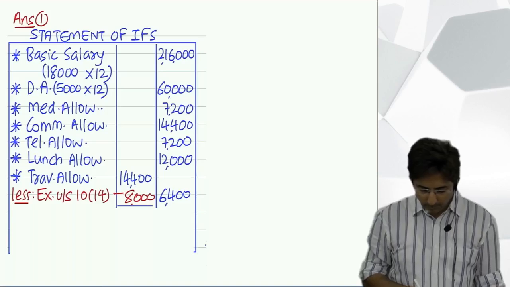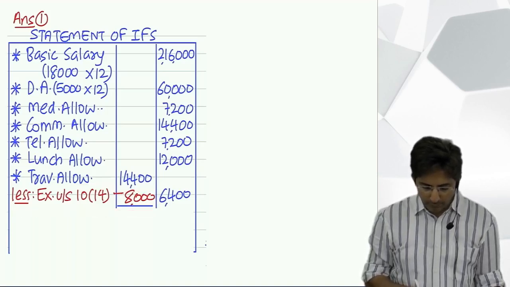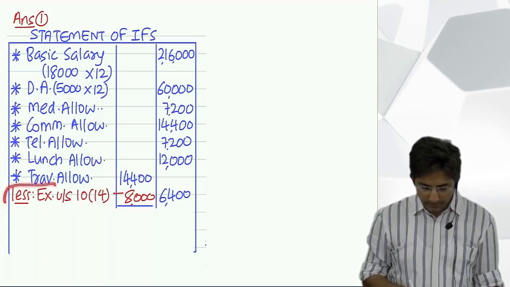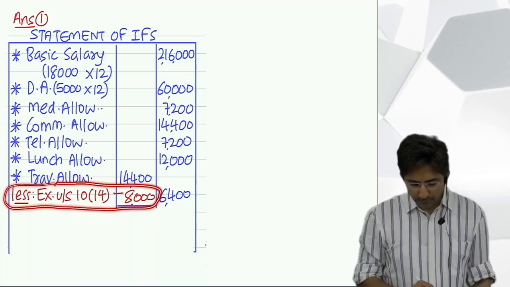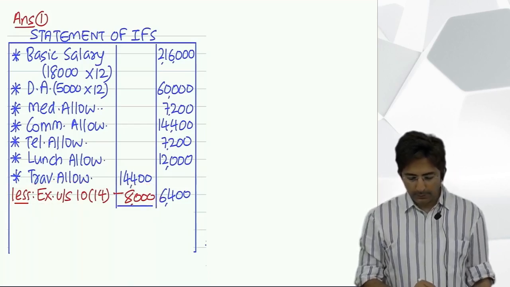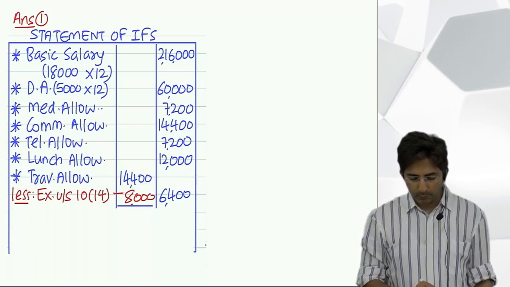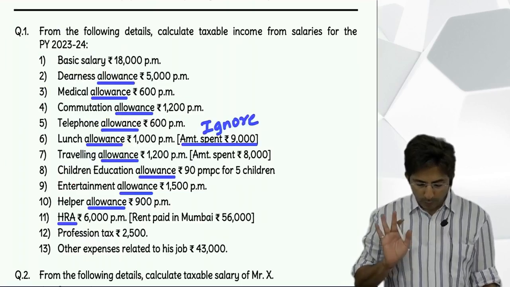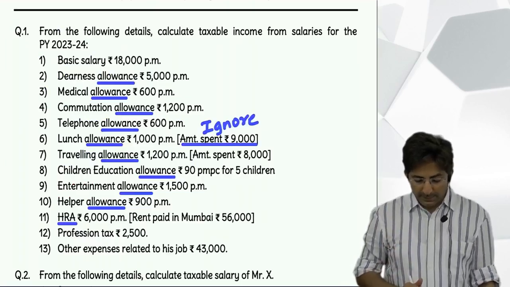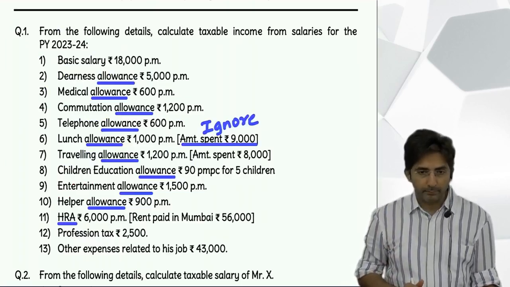It is better if you write this with a red pen, less exempt. In the exam, a red pen is not allowed, but just to maintain proper notes, you can use a red pen here. Exempt under section 10(14), 8,000, outer column 6,400. Okay. Wait, now don't rush. Next point, everyone will have to wait.